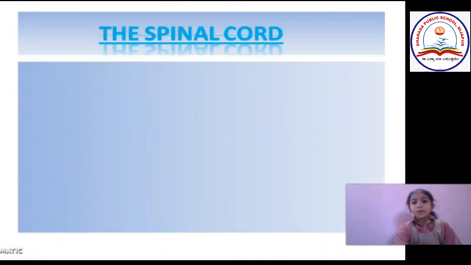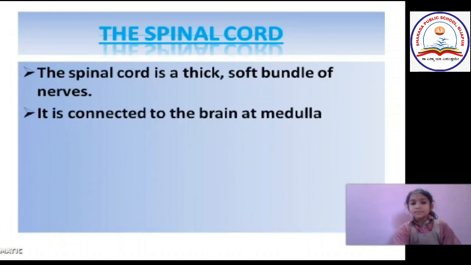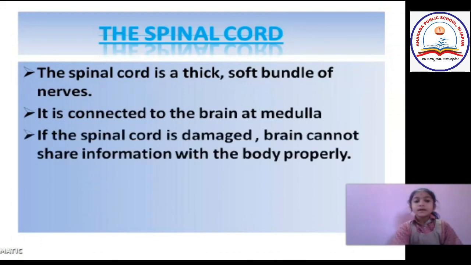Now let us learn about the spinal cord. The spinal cord is a thick soft bundle of nerves. It is connected to the brain at the medulla. If the spinal cord is damaged, the brain cannot share information with the body properly.